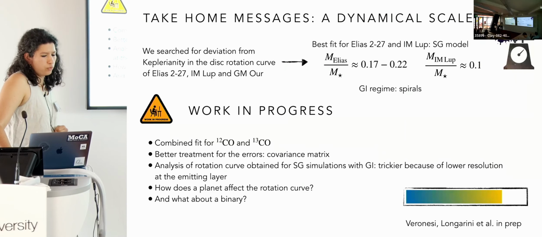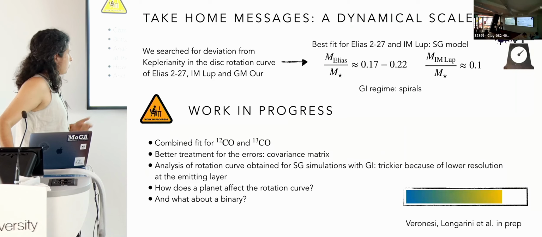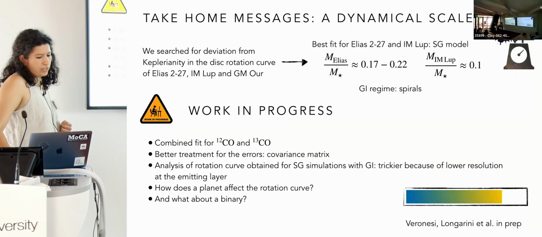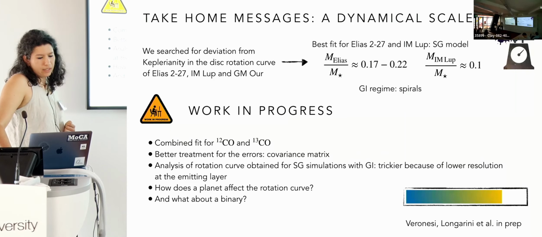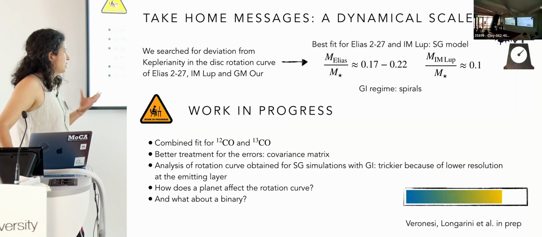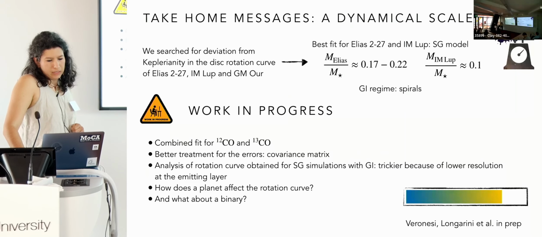There is lots of work in progress. In this case, we will do a combined fit for both isotopologues. We are working on a better treatment for the errors, and the other two points we were interested in were to understand how a planet affects the rotation curve, and also what about a binary.